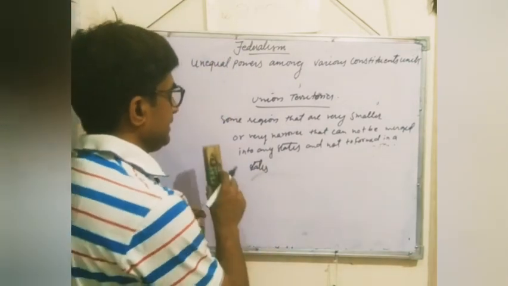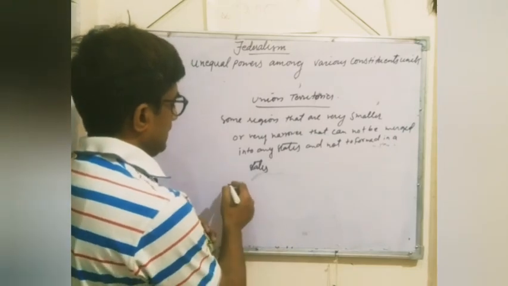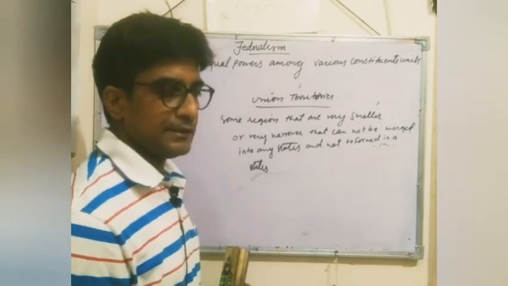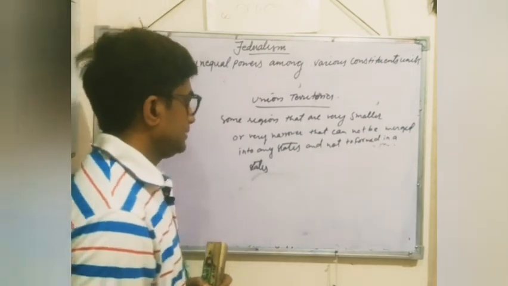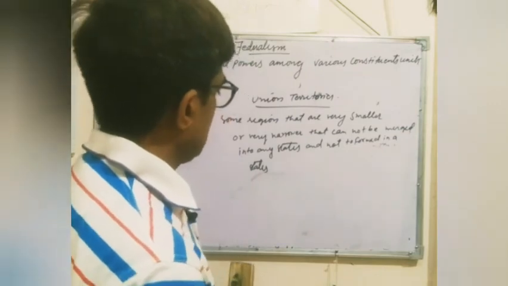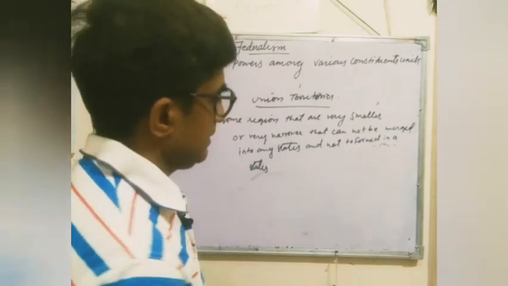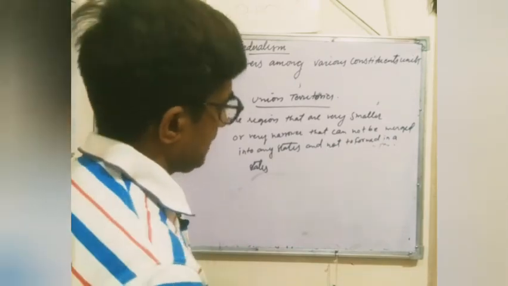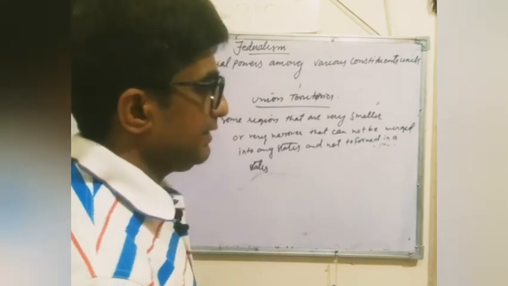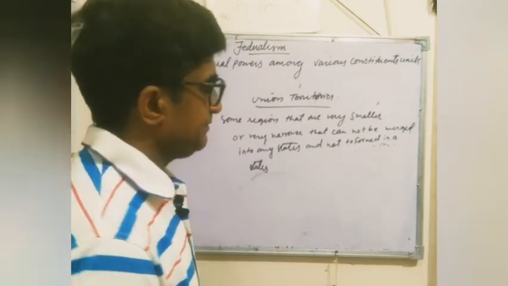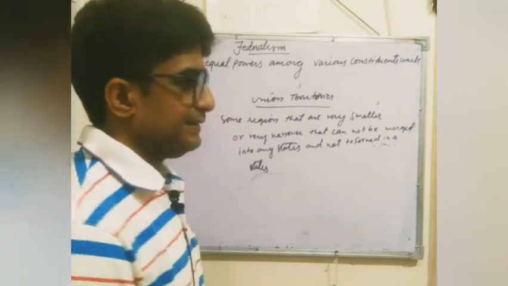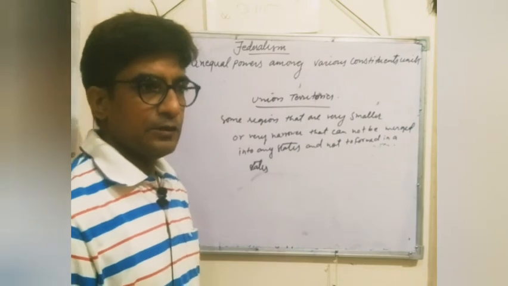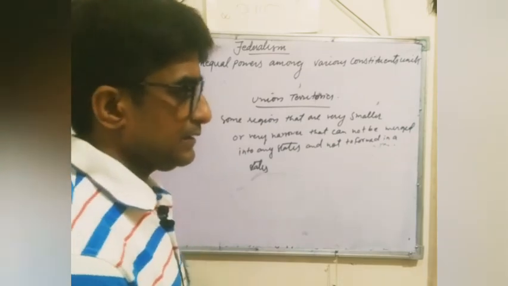And the union territories, as you know very well, are especially Delhi, Chandigarh, Dadra Nagar Haveli, Puducherry, Andaman Nicobar, Lakshadweep, Jammu Kashmir, and Ladakh. Dadra Nagar Haveli and Daman and Diu were declared a common union territory of India in 2020. So this decision was taken by the central government to merge them.